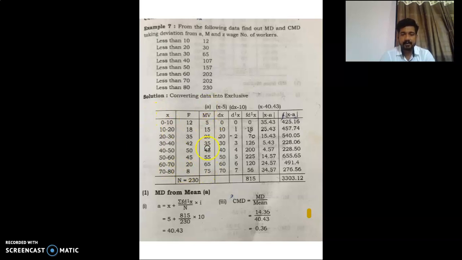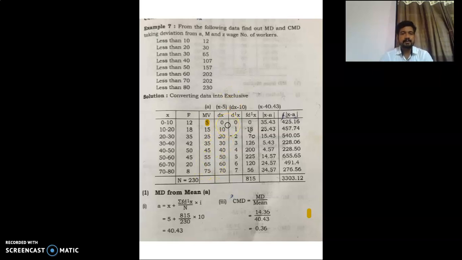Then we will find dx, considering 5 as the assumed mean, the deviation from x. So 5 minus 5 is 0, 15 minus 5 is 10, 25 minus 5 is 20, 35 minus 5 is 30 and so on.